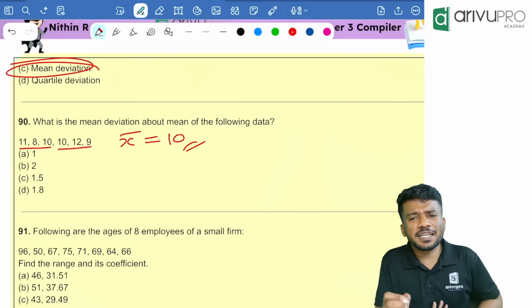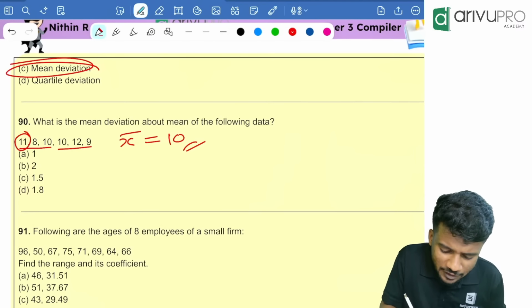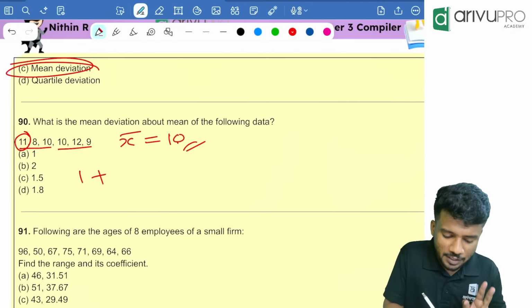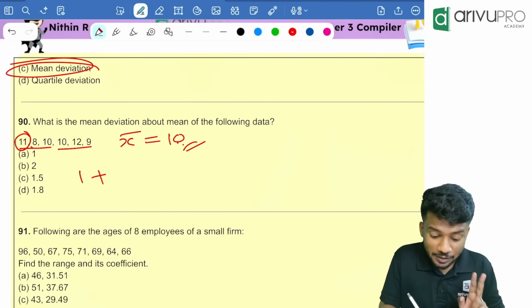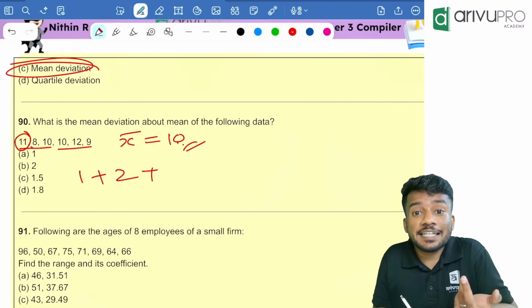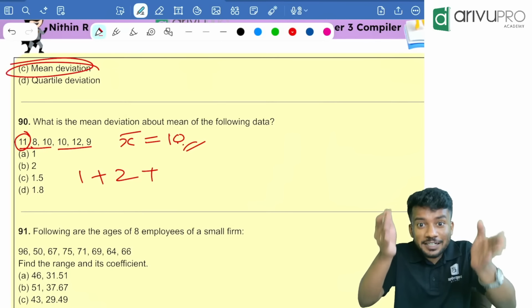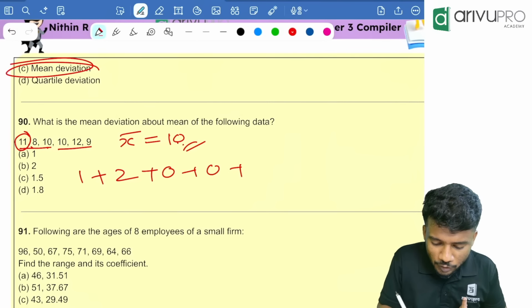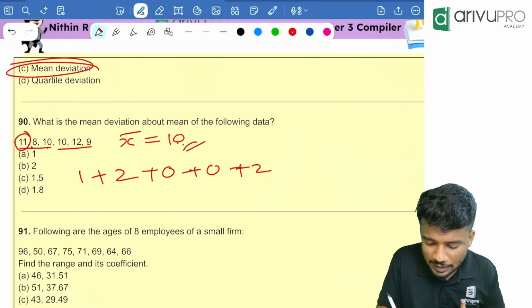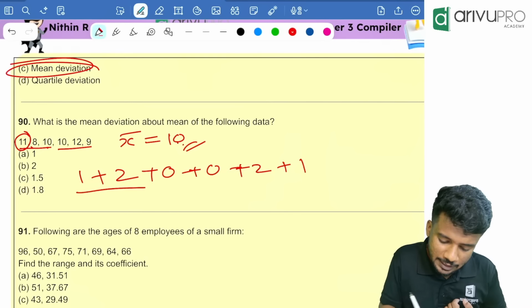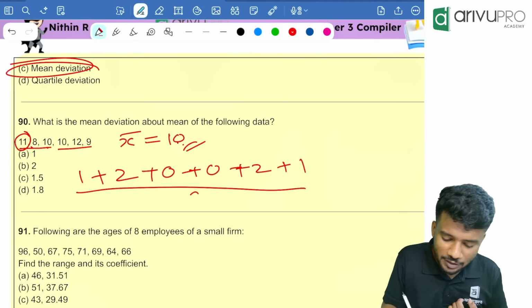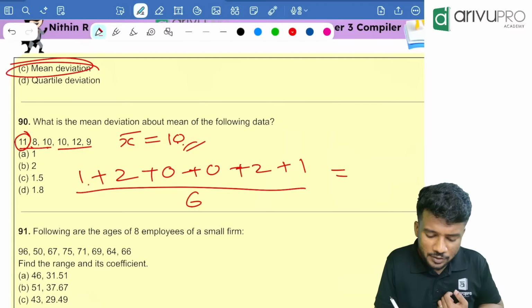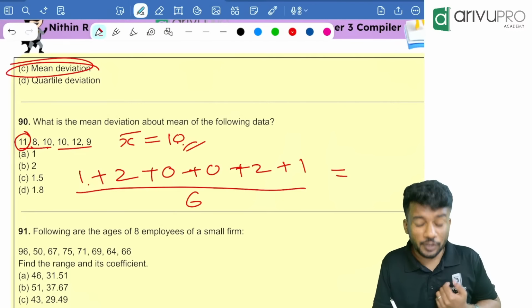Now how to find mean deviation? I told you. What is the difference between 11 and 10? 1. What is the difference between 8 and 10? 2. Why are we not considering minus? Because there is a modulus in our mean deviation formula. Then 10 and 10, 0. Then 10 and 10, 0. 12 and 10 is 2. Then 9 and 10 is 1. Then the entire thing is divided by how many terms are there in total? 6, which is equal to 1 plus 2 is 3, 2 plus 1 is 3, 3 plus 3 is 6 by 6, which is equal to 1. Option A is your answer.